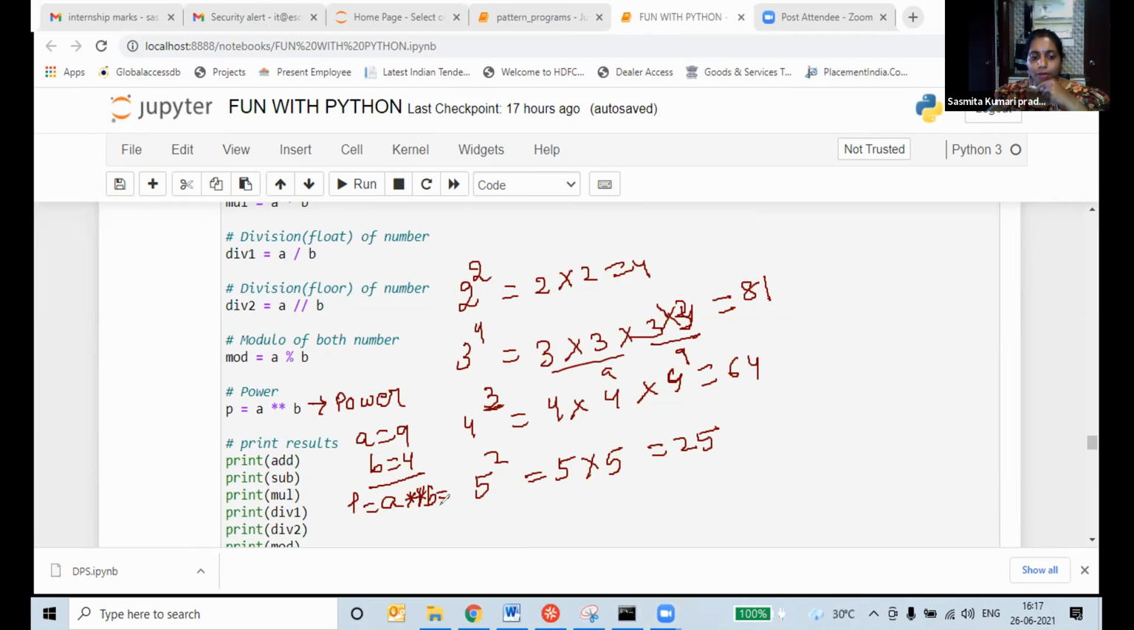So A power B, we will write 9 to the power 4. We will get the answer. Means 9 multiplied 9 multiplied 9 multiplied 9. Okay, now all of you go open. Now you understood what is power, what is modulus, what is division. All of you do. I will give you some questions.